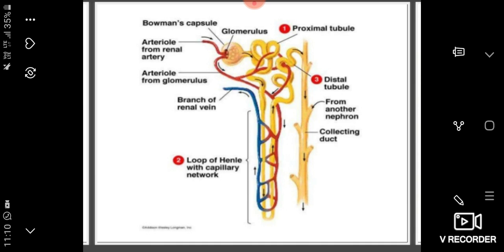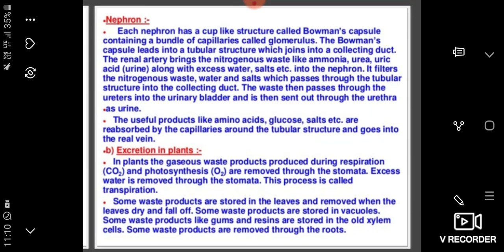In humans, the nitrogenous waste is in the form of urea. Urea is synthesized in the liver.